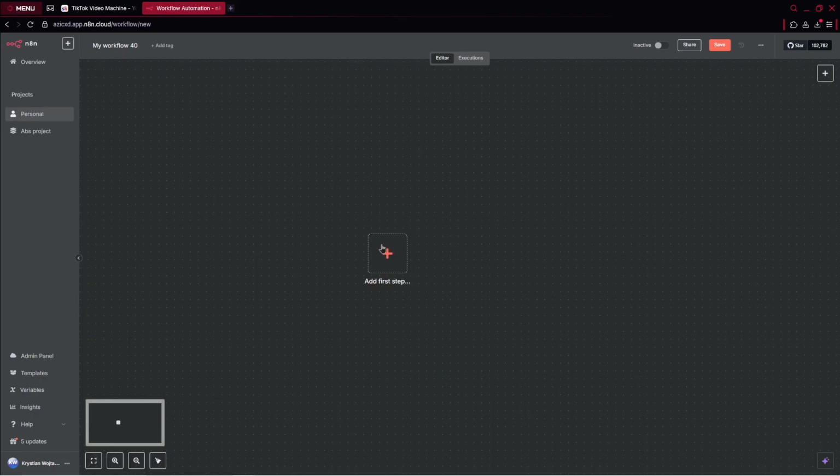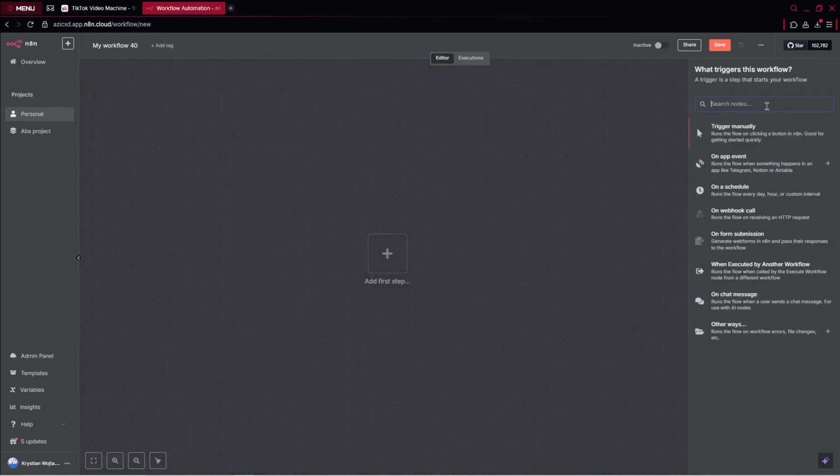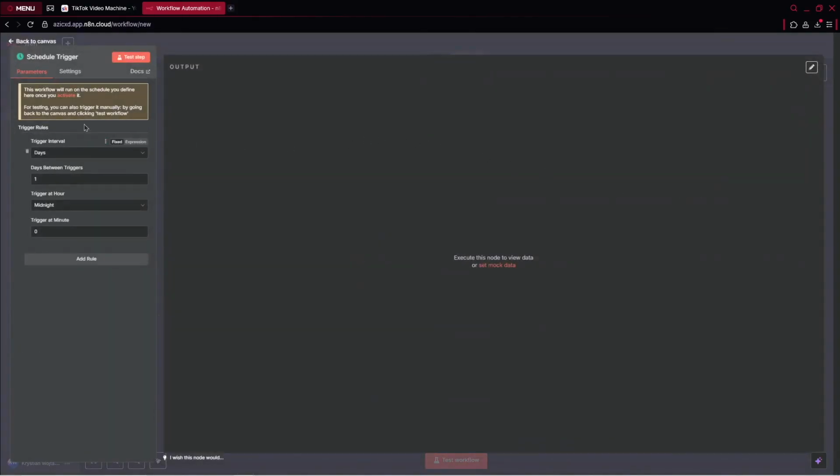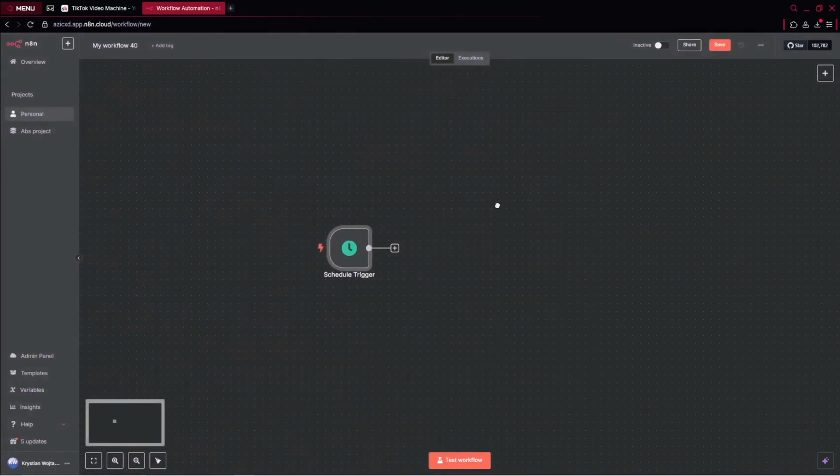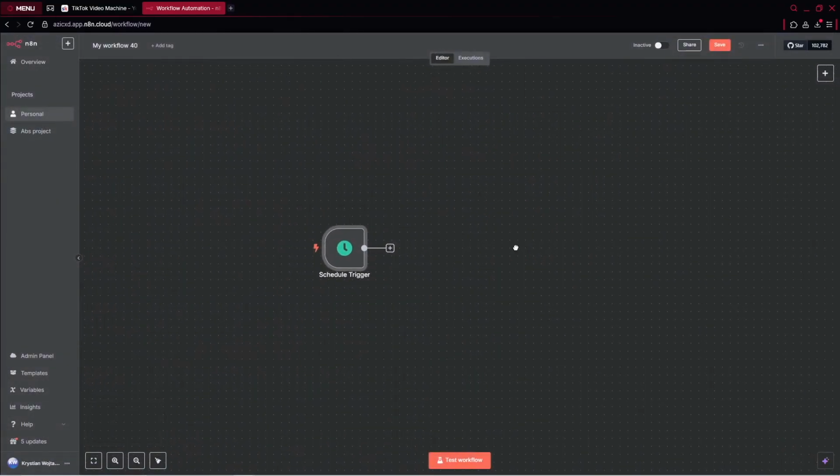So firstly, we want to start with the trigger. We indicate whenever we would like to trigger this entire automation. There I pick a schedule. I would like to trigger this automation every day at a specific hour. For me, it will be midnight. It's pretty nice, we can just leave it. So again, it triggers every day at midnight.